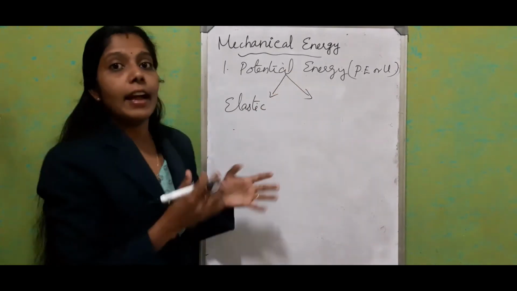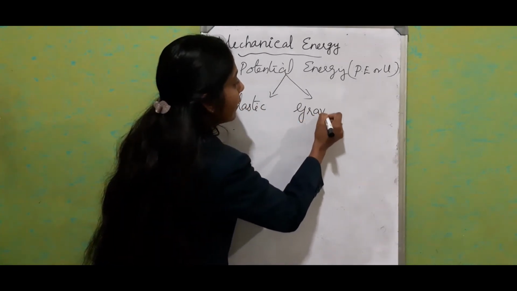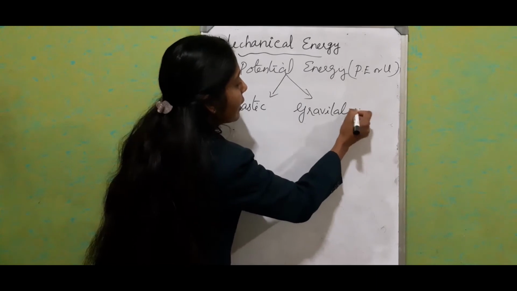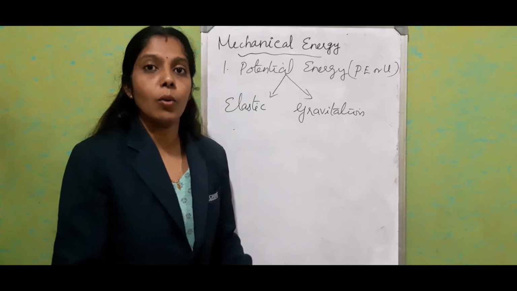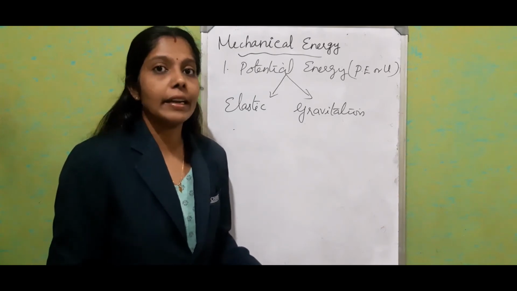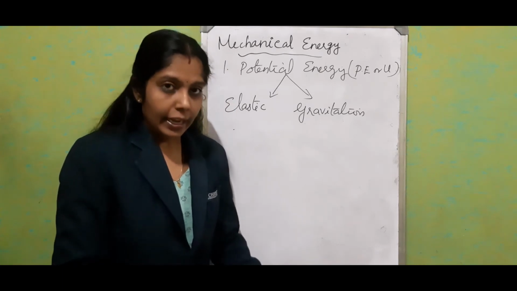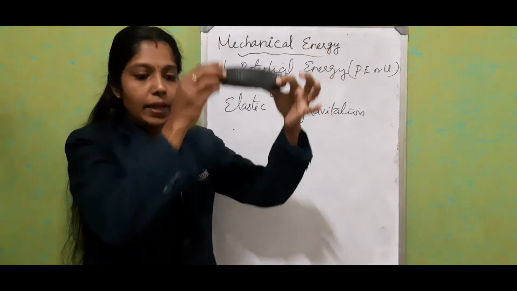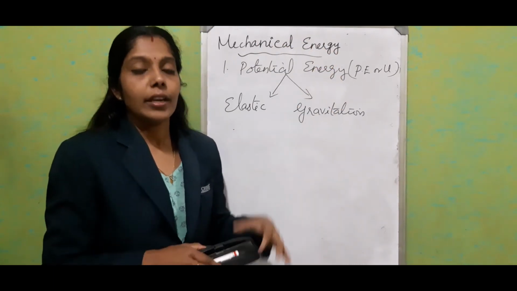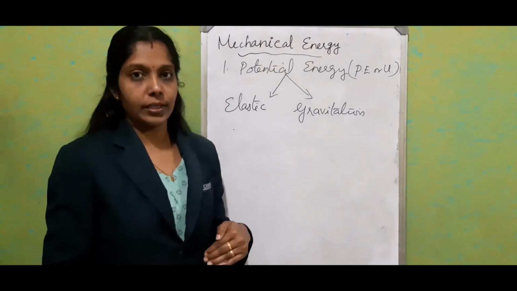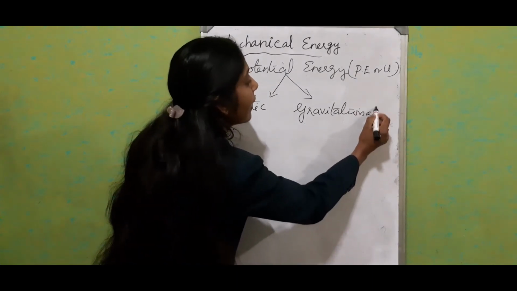One more category we have under potential energy is known as gravitational potential energy. Gravitational potential energy means I want to lift something from the ground against the force of gravity. We know that the gravitational force always acts in the downward direction. If I am lifting something this way, I am doing work against the force of attraction to a raised position from the ground. That is known as gravitational potential energy.